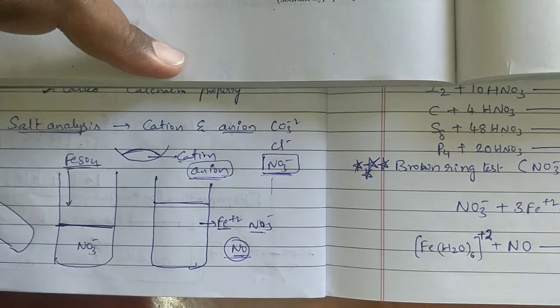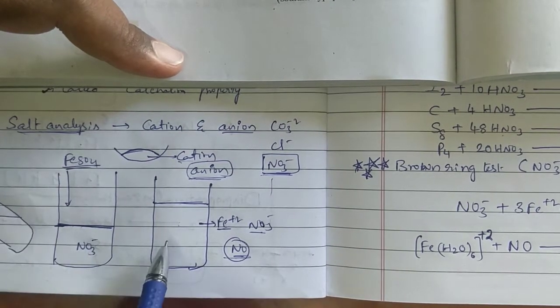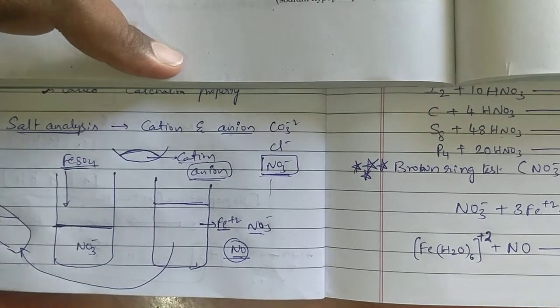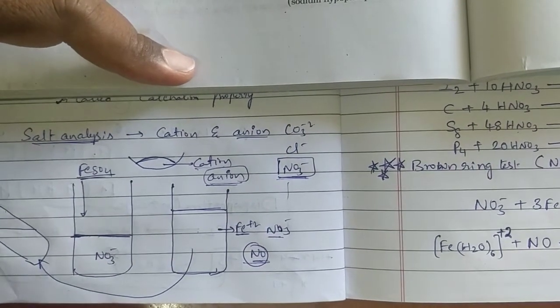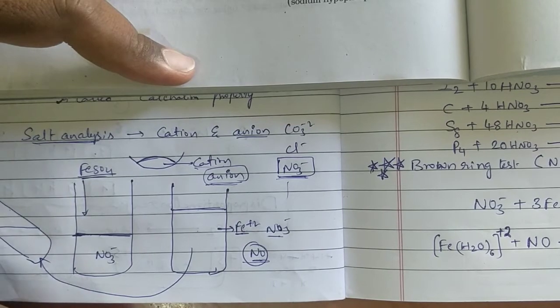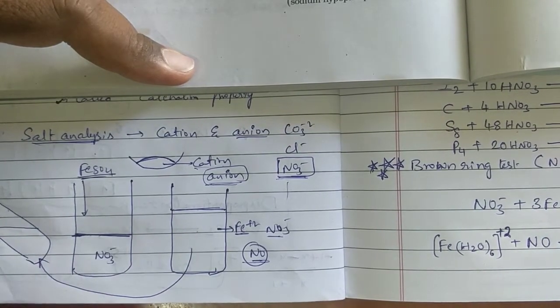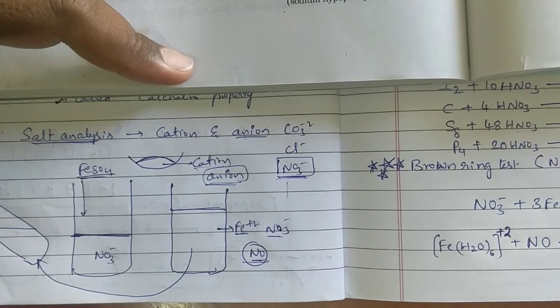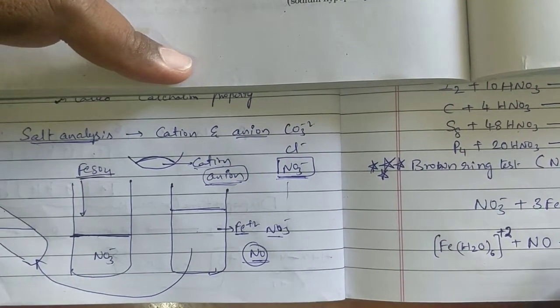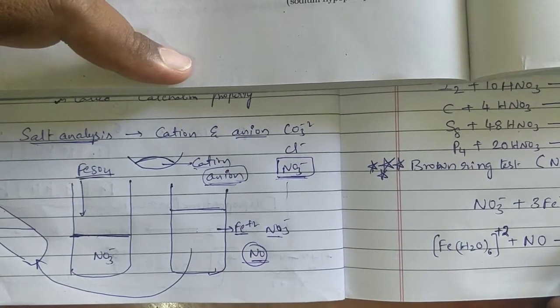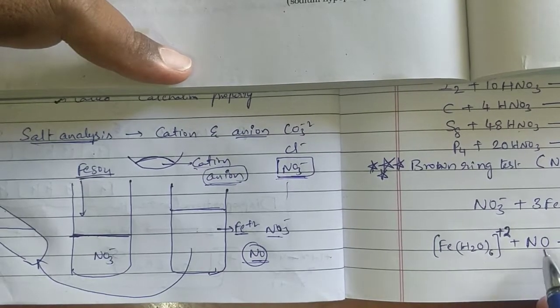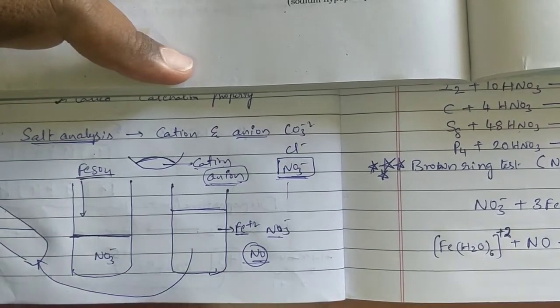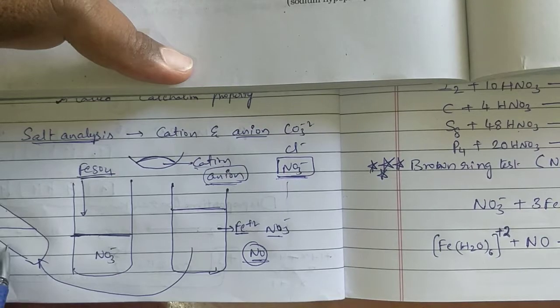Like this we will get the solution containing NO. To this solution, drop wise we are adding H2SO4, because to provide the H+ ion medium. Now, complete reaction will take place, and here at the junction you will get a brown ring.